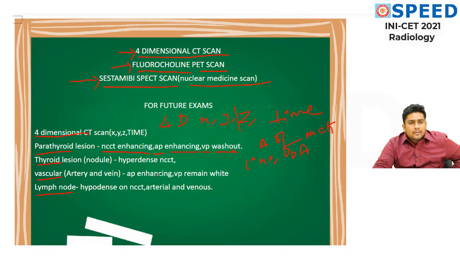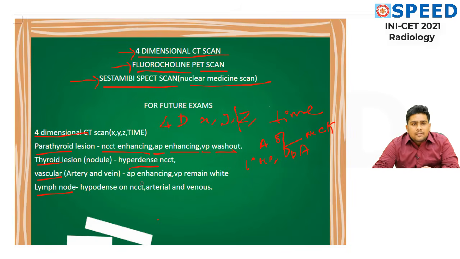So how will a thyroid lesion be? They are going to appear hyperdense. Why they will appear hyperdense is, see, thyroid gland has a lot of iodine in it. That iodine itself is like a contrast, hence they will appear hyperdense. That is how you will differentiate a thyroid lesion, a thyroid nodule, from a parathyroid lesion.